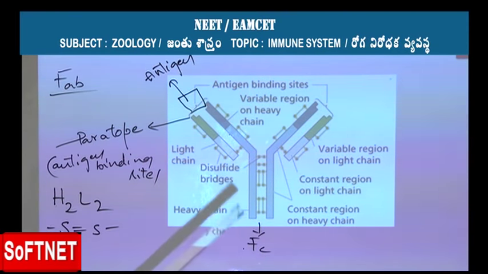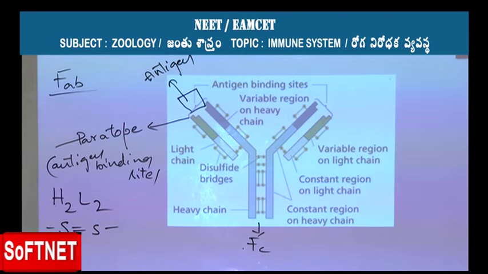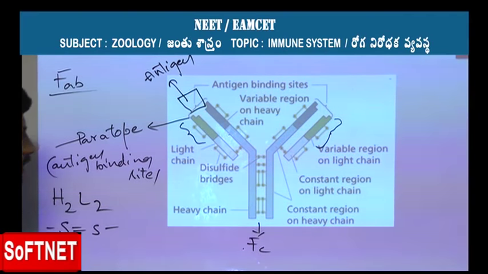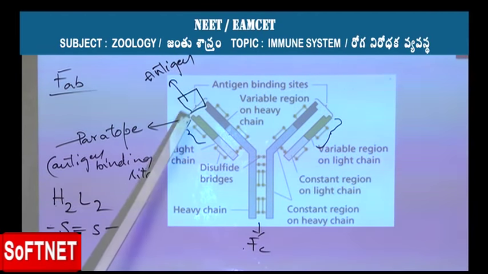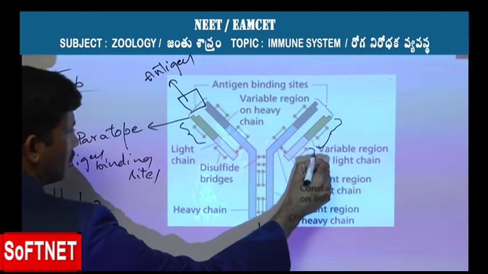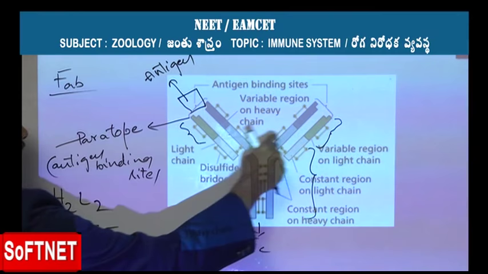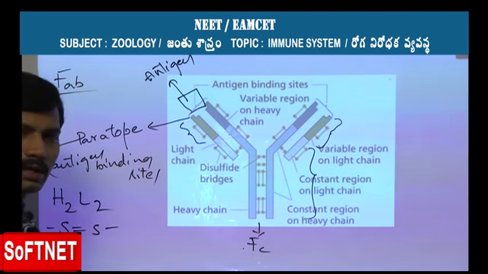There are also certain other regions in this Y molecule. From here to here, the whole region present in the arms of any antibody is regarded as the variable region. Depending upon the different types of antibodies, these are the portions which may change in their structure. But there is another part, from here to here, which is called the constant region. For all the different types of antibodies, these portions remain constant and do not undergo any change.